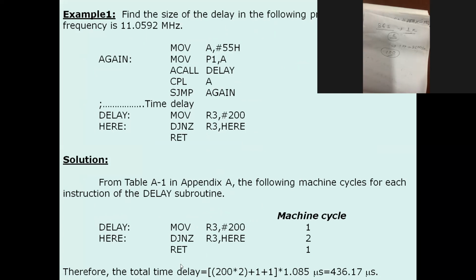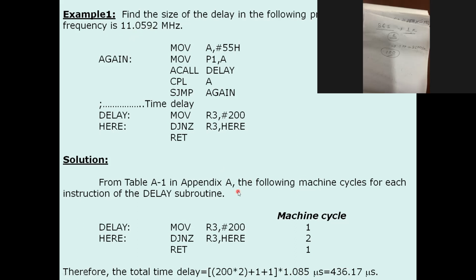Just see the delay calculation for this program. How many machine cycles are required for these instructions? 1. For these, how many machine cycles are required? 2. For RET also 1. So 2 is required 200 times. So 200 into 2, that is 400, plus 1 for this line, plus 1 for RET, into 1.085 because it's working with 11.0592 megahertz, so into 1.085 is the total delay.